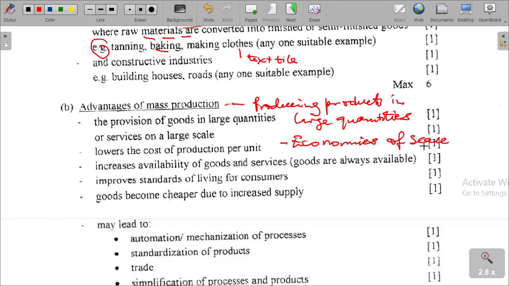These are advantages that a business enjoys by operating on or above a certain operational level. As the business grows to a certain size, there are quite a lot of advantages, for example, it lowers the cost of production per unit.